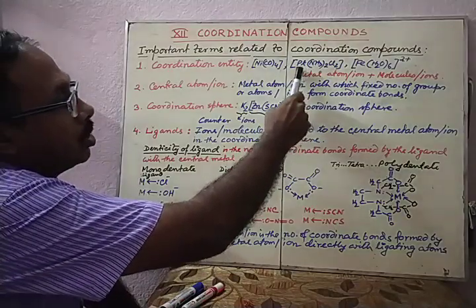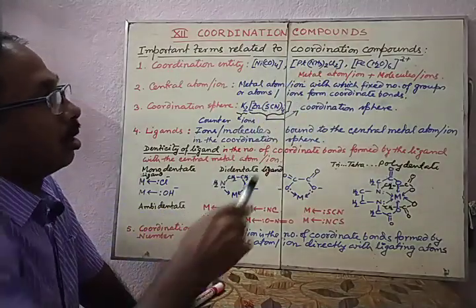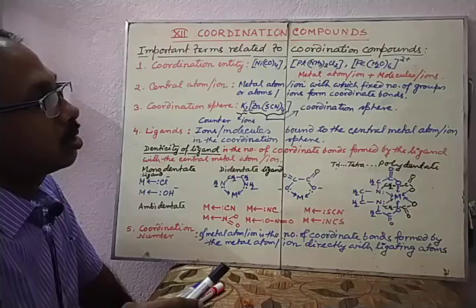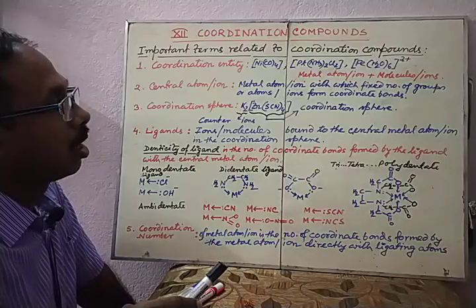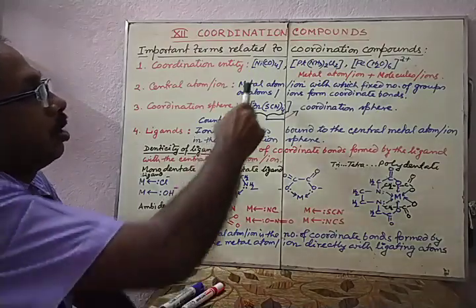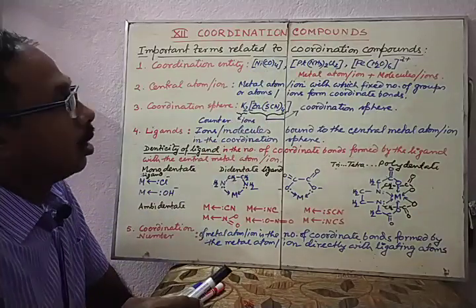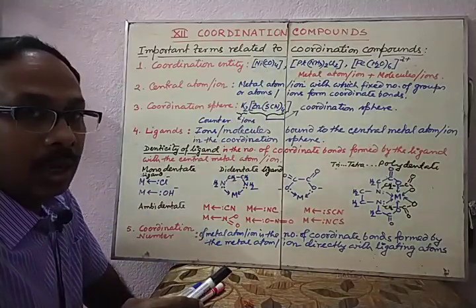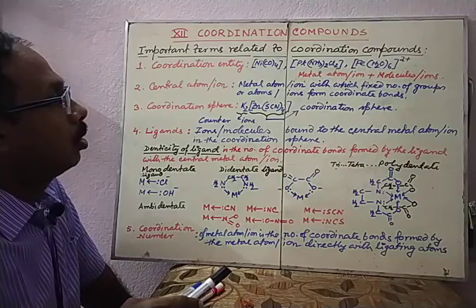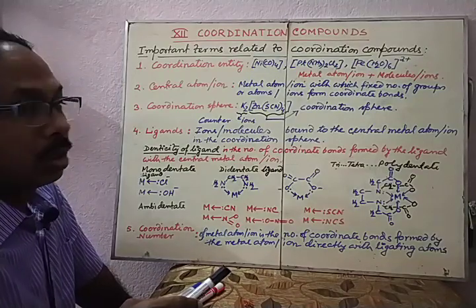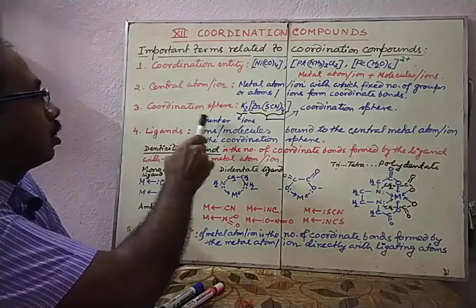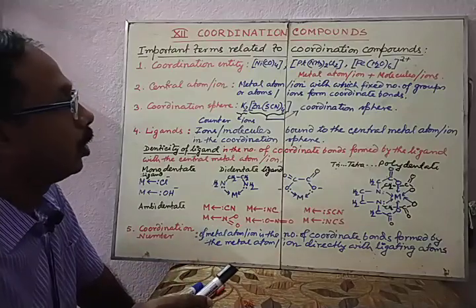Here platinum is the central metal ion. Here Fe2+ is the central metal ion. So in this way, in the coordination entity, the metal atom or ion that is present is called the central metal atom or ion.